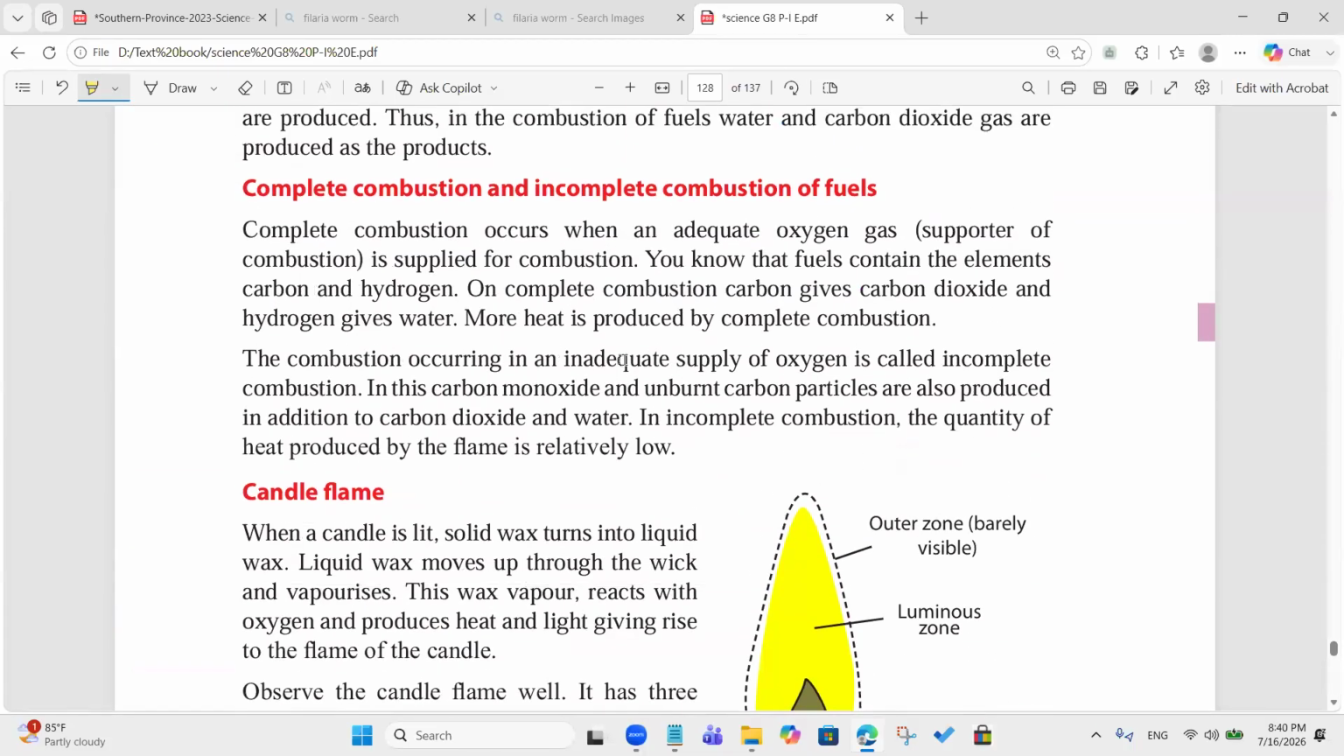Complete combustion gives two main products: carbon dioxide and water. Yes, right. It's carbon dioxide and water.